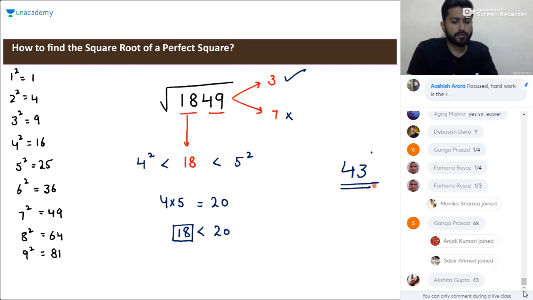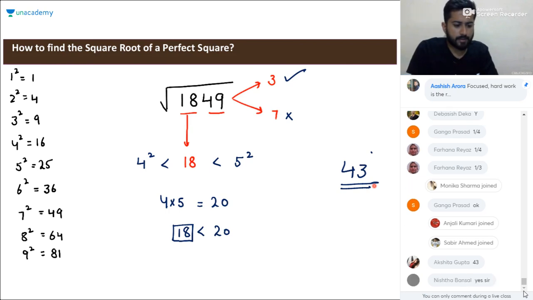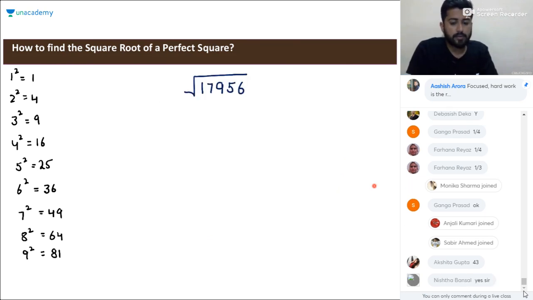Is it clear to everyone? The steps of finding the square root of a perfect square. Tell me, is it clear? Okay, if it is clear, go for this one and tell me the square root of 17956.